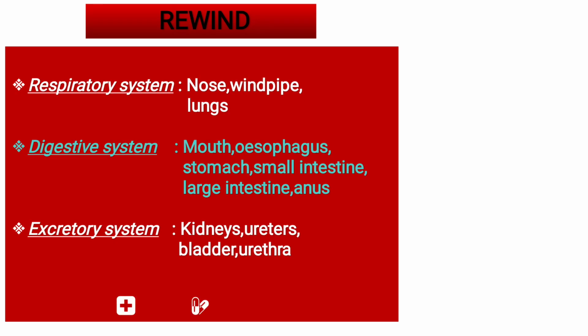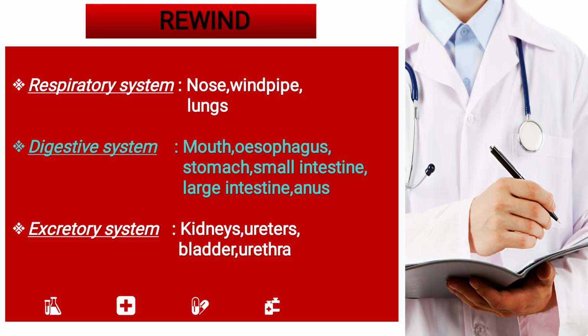Now, we will do a recapitulation of what you have learned in standard 3 and 4 class. You have learned various organ systems, so here we will discuss a few organ systems which you have learned in previous classes. Number 1 is the respiratory system. Nose, windpipe, and lungs together form the respiratory system.